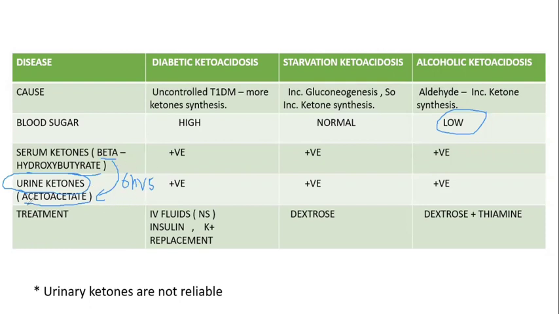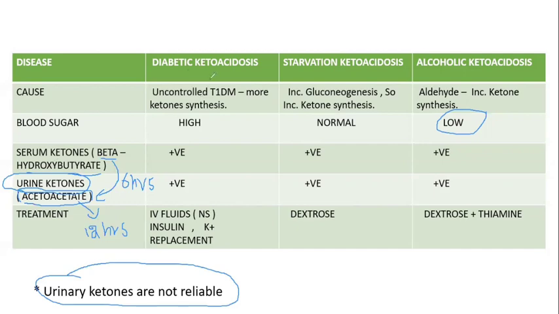And also this acetoacetate, once formed, can stay up to 12 hours in our body. If the patient is stabilized, after that also for 12 hours it will be present in our body, so it may also produce a false positive. So only we are not considering urine ketones as a reliable one.